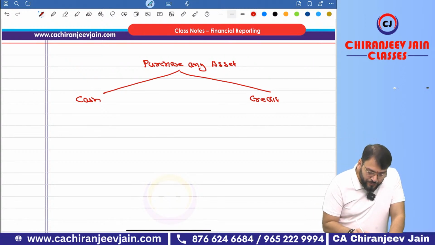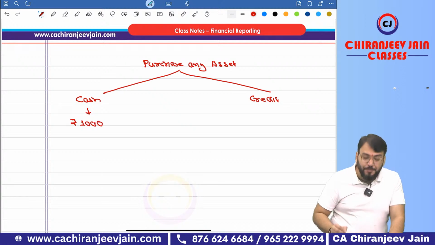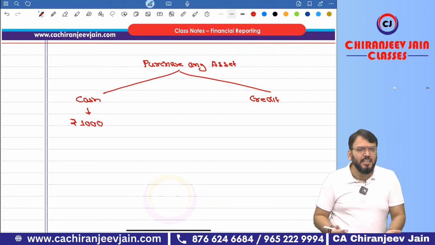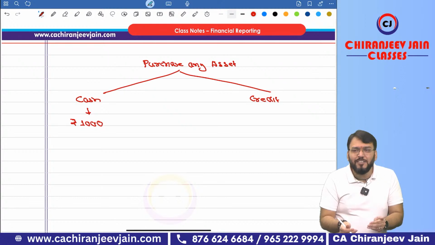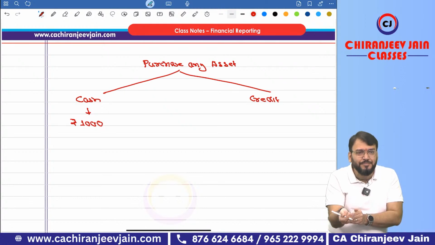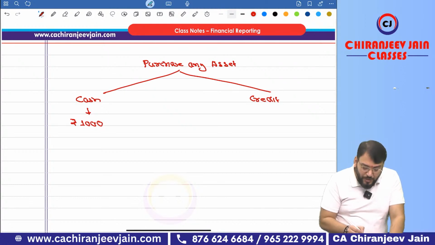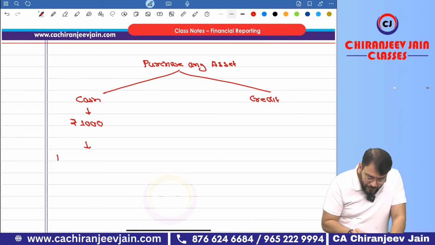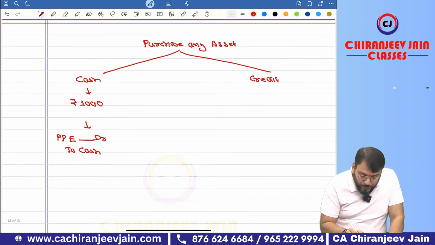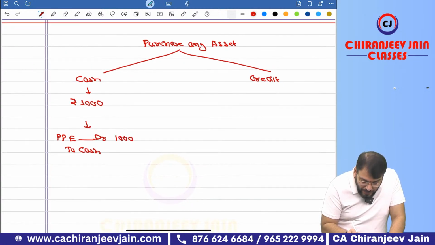Now let us assume the cash purchase has been done at rupees 1000. In this, no doubt, the cost price will be equal to the amount of cash paid. Now what journal entry will you do? PPE account debit to cash. In this, no doubt. So this 1000 will become the cost price. No doubt.